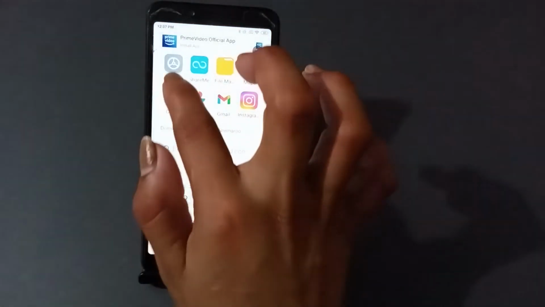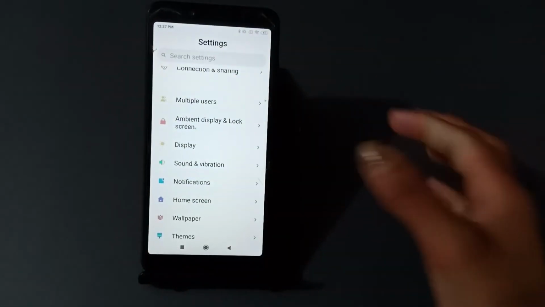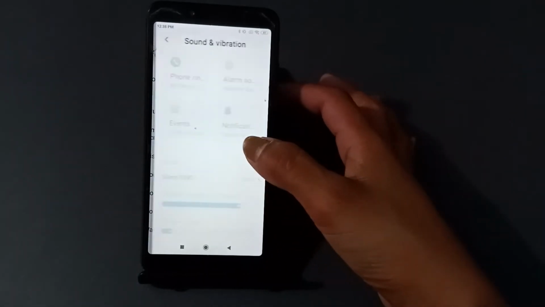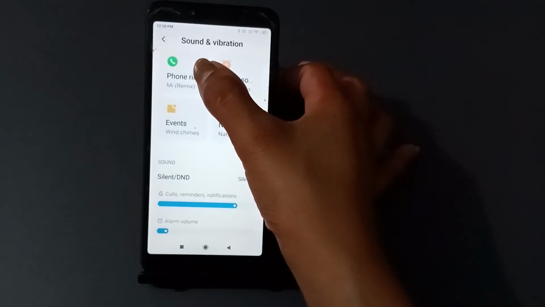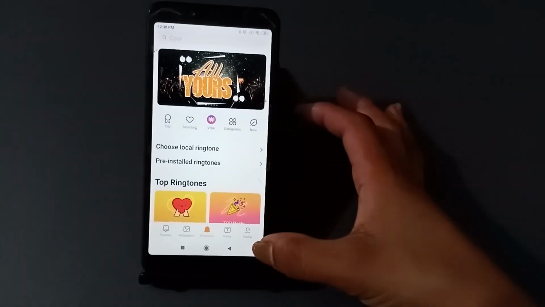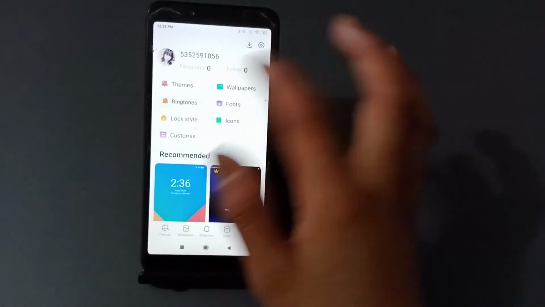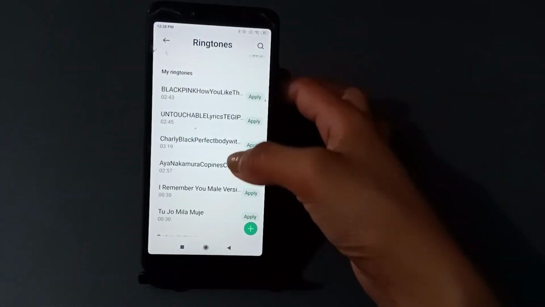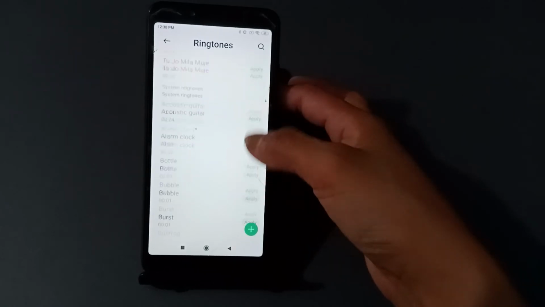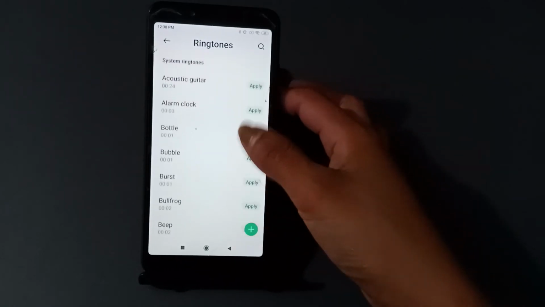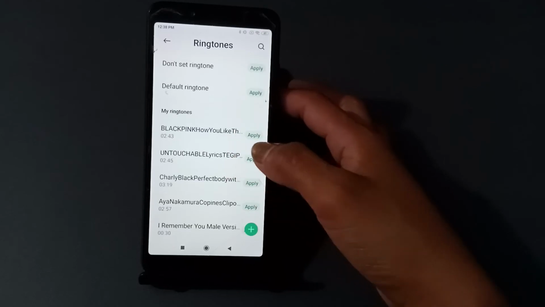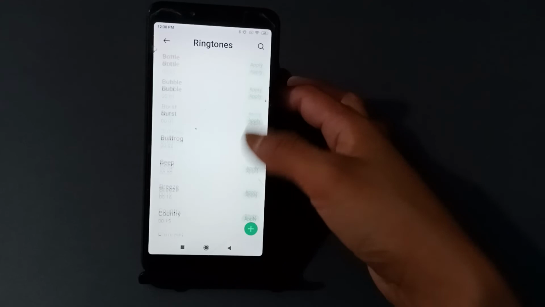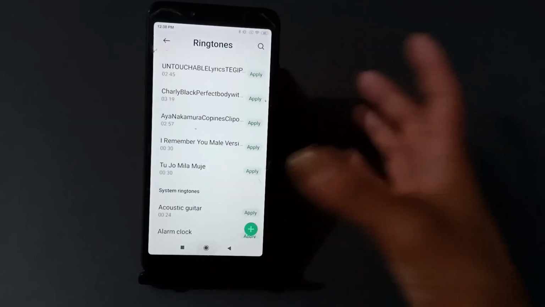First you have to go here, click settings and then scroll to sound and vibration, phone ringtone, and then click your profile here, ringtone, and then here, my ringtone. Here are so many ringtones. Then you can apply any one here. Just apply here. Successfully, it will become your ringtone.